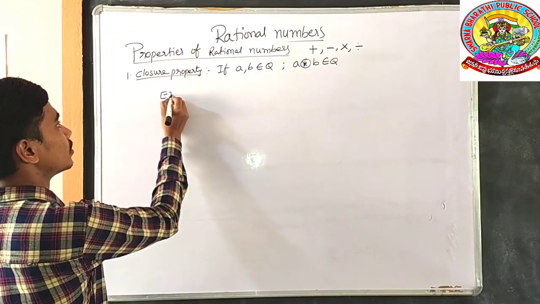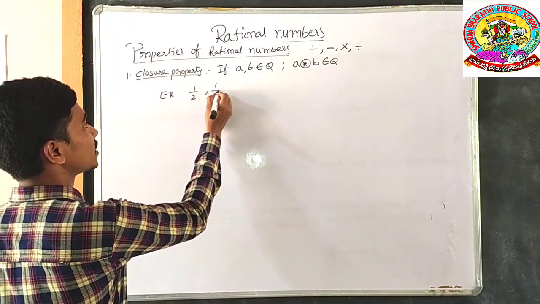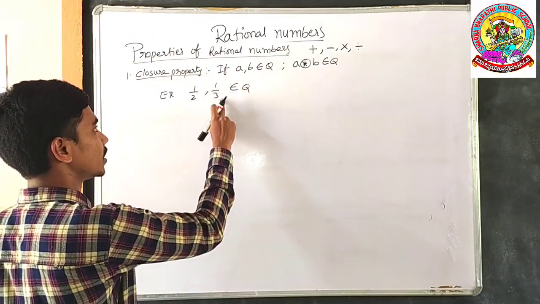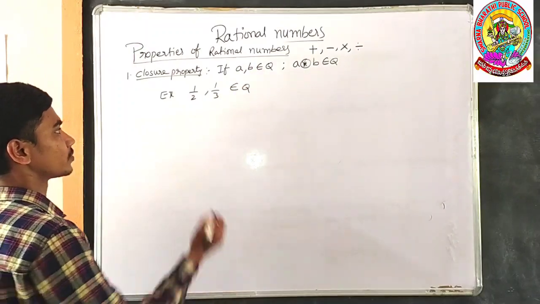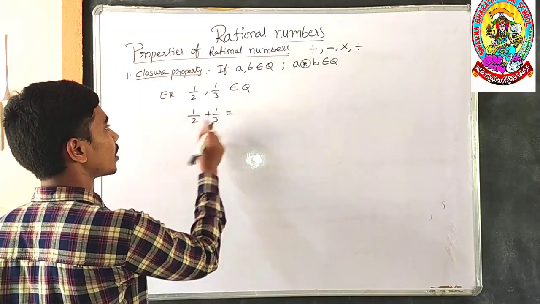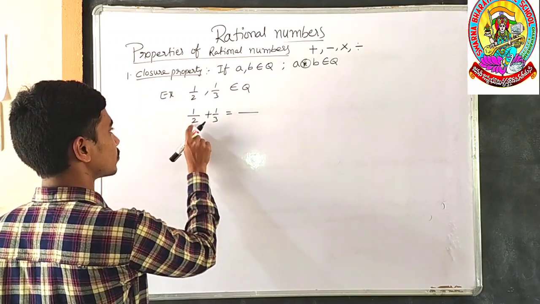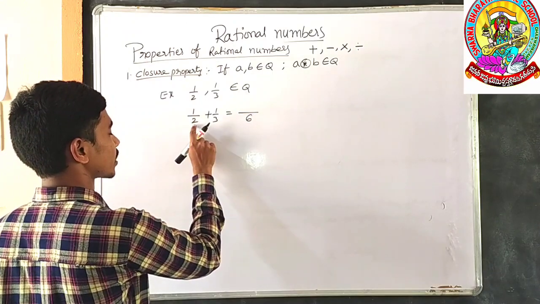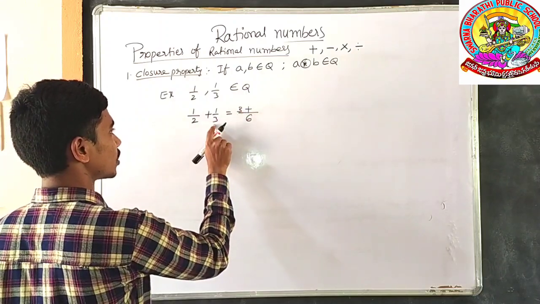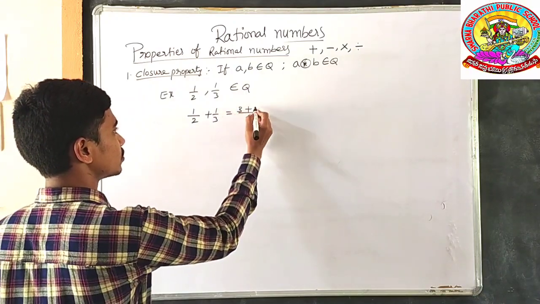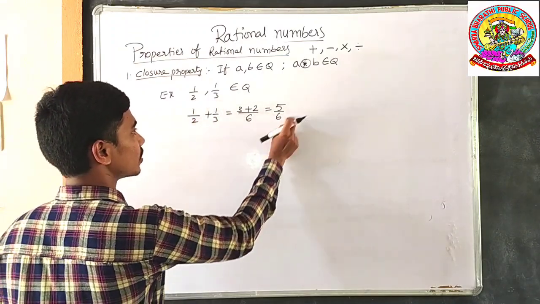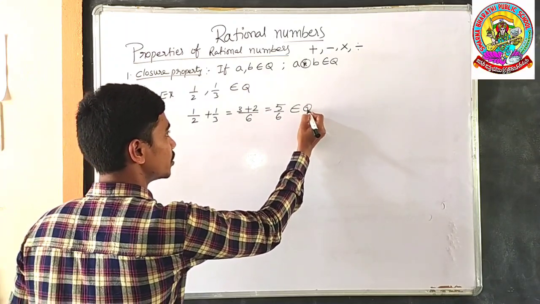For example, 1 by 2 comma 1 by 3 are any two numbers belonging to the rationals. 1 by 2 is a rational number, 1 by 3 is a rational number. So under addition, first of all, 1 by 2 plus 1 by 3, what will happen? 2, 3, LCM 6. In the second, 6 divided by 3 is 2 times, 2 ones are 2. Plus in the third, 6 divided by 2 is 3 times, 3 ones are 3. It is equal to 5 by 6. Here, their addition is also a rational number which also belongs to Q.